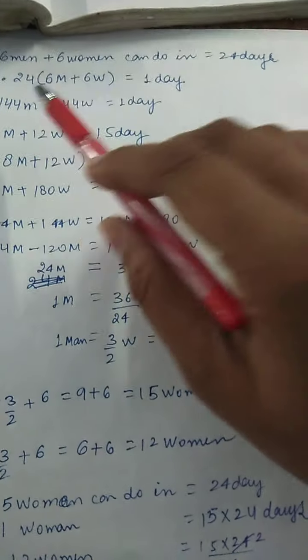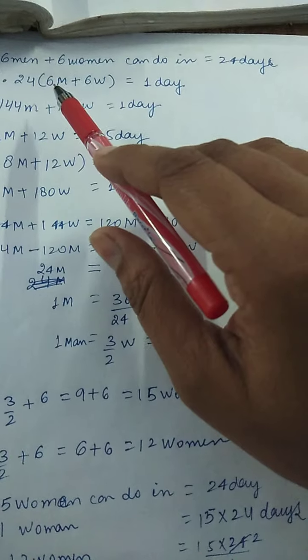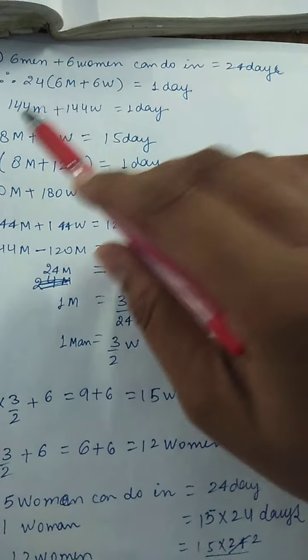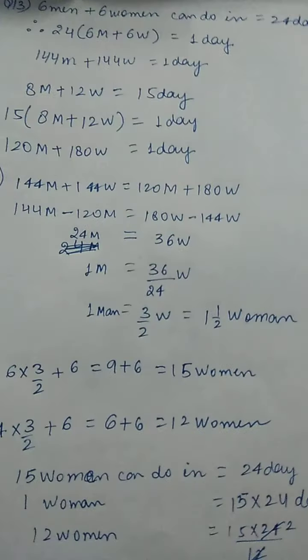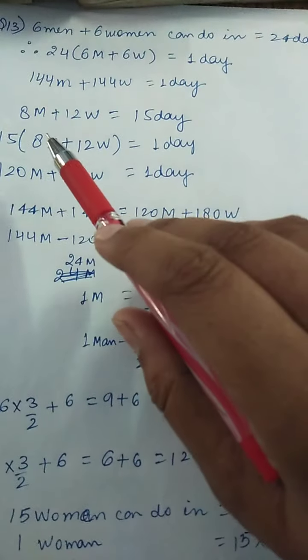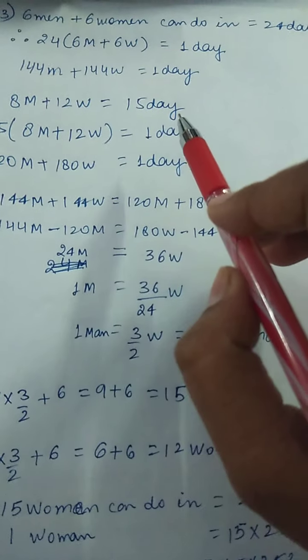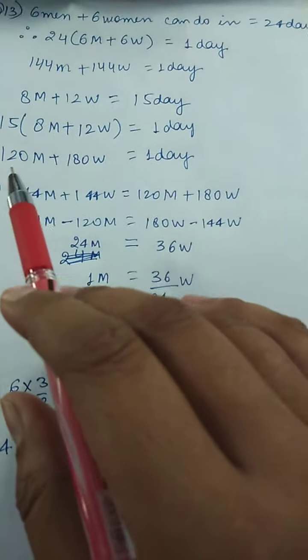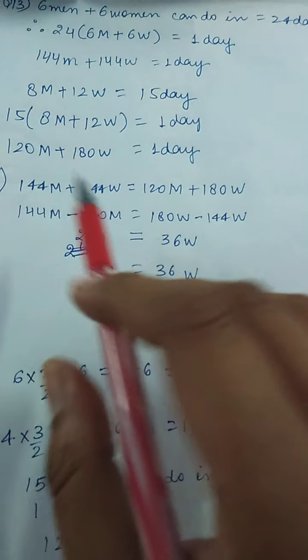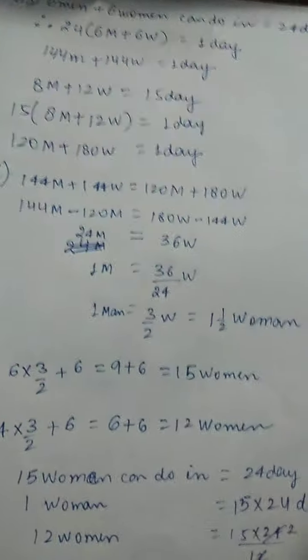For one day, 24 multiplied by 6 men and 6 women, that is 144 men and 144 women will be completing the work in one day. And the next part is given, 8 men and 12 women do it in 15 days. So for one day, 120 men will be required and 180 women will be required.